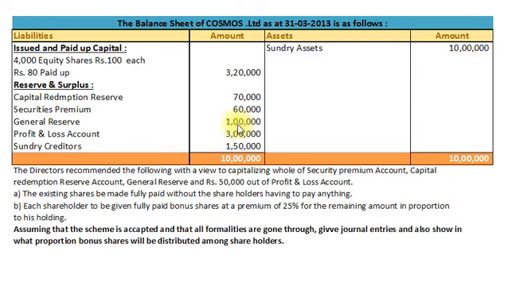So out of 1 lakh, 80,000 will be used for partly paid up bonus shares, and now the remaining 70,000 capital redemption reserve, 60,000 securities premium, 20,000 general reserve and 50,000 profit and loss account will be utilized for giving bonus shares to fully paid up equity shares at a premium of 25%. Okay, after this let us see the solution of the example.